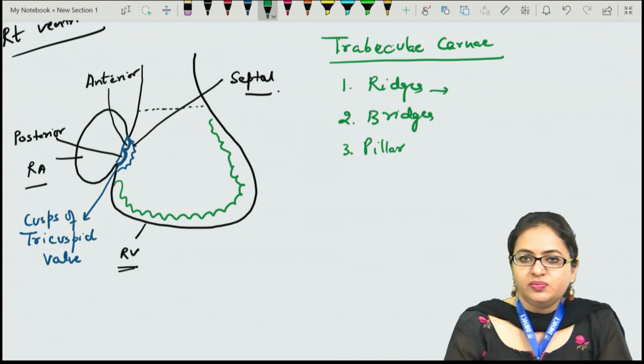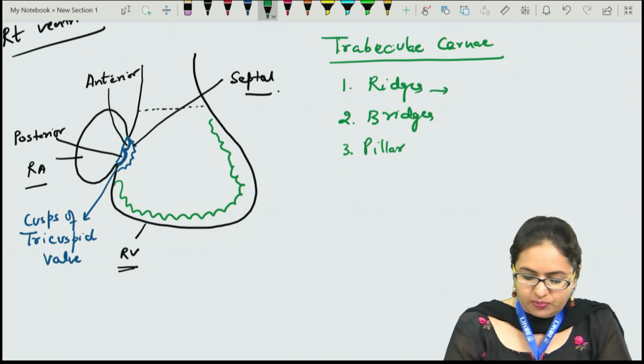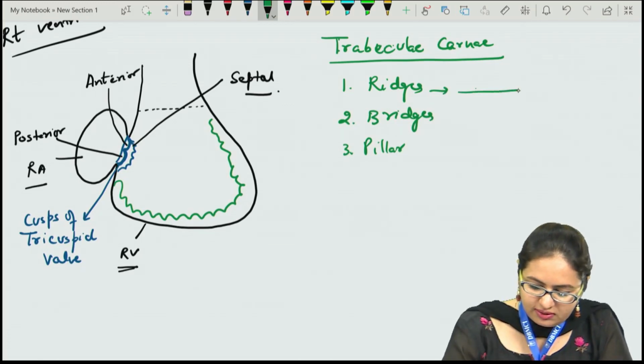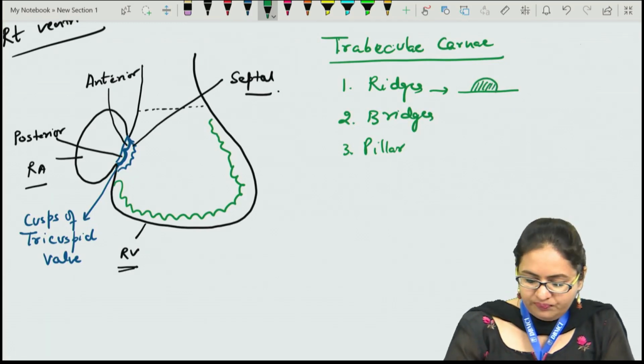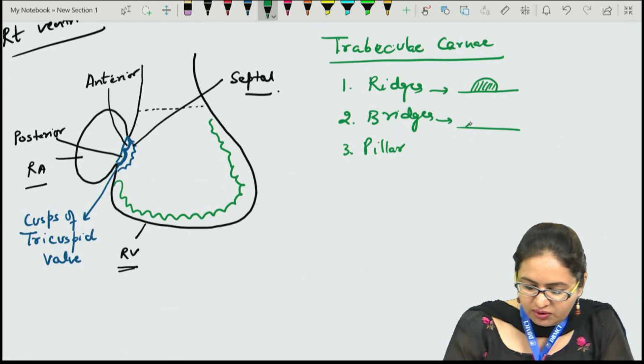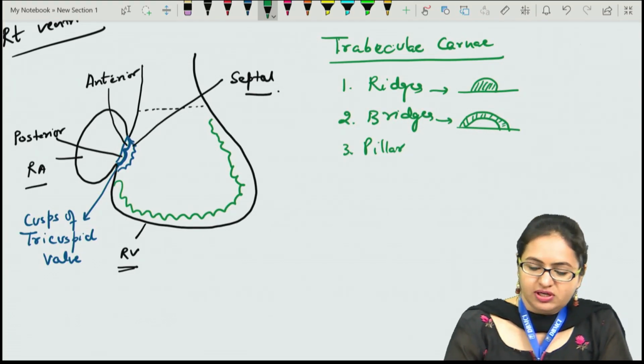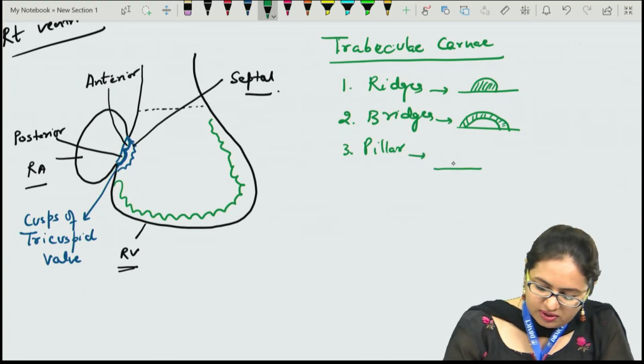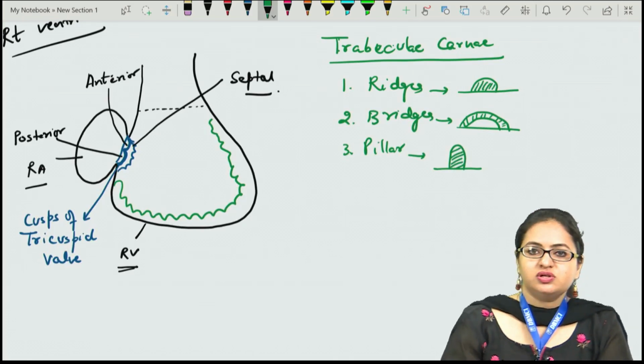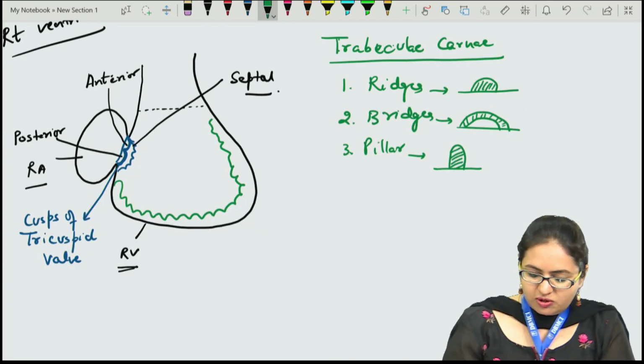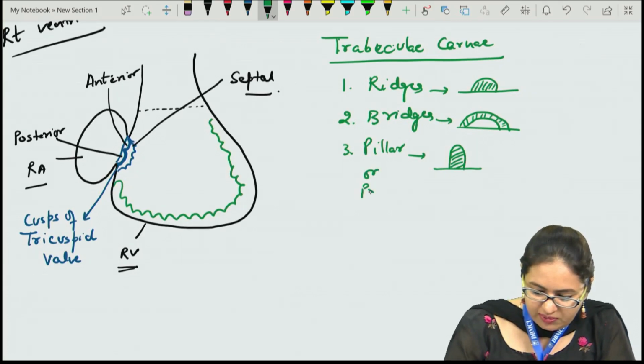The ridges are simply linear elevations present within the ventricle. They appear like small elevations. The bridges are attached to the ventricle wall on either side and are free in the middle. The pillars are the longer, most prominent muscular prominences, and these are also termed papillary muscles.